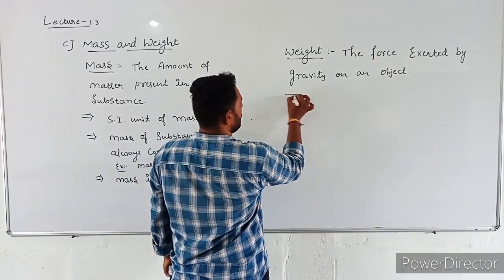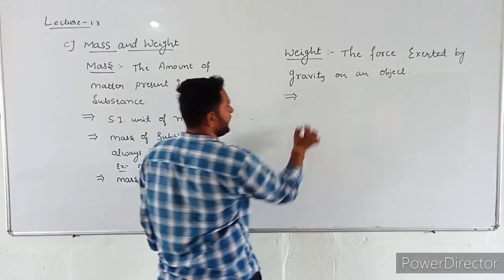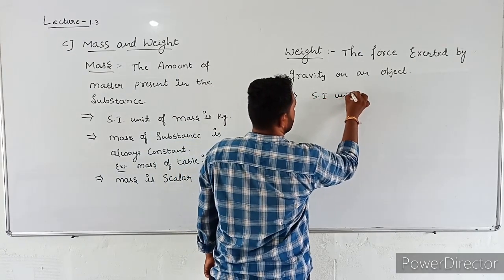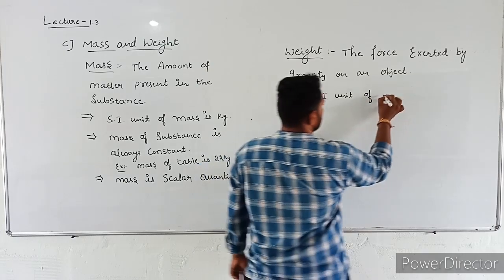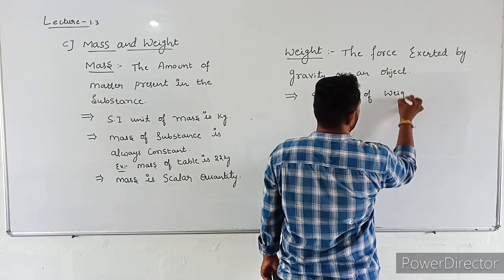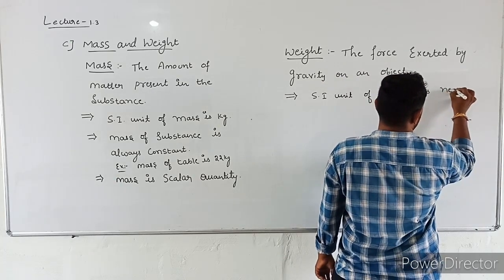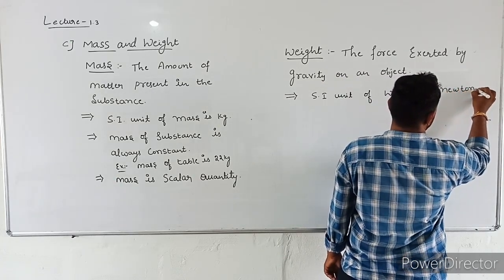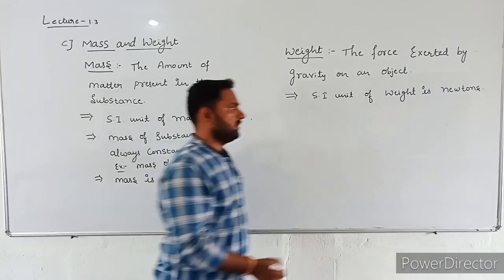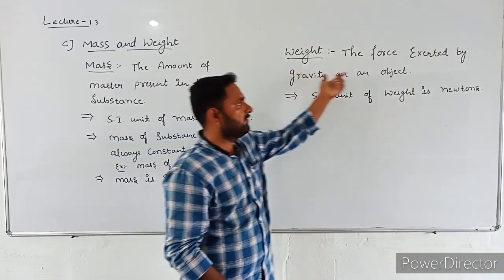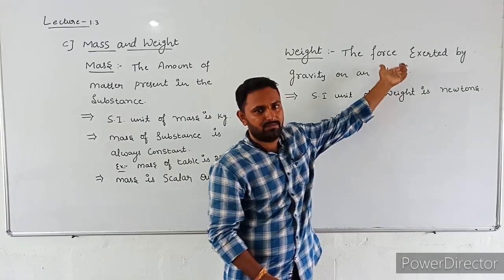Now, what is the SI unit of weight? SI unit of weight is newtons. Why? Because weight means what? Force. The gravitational force.